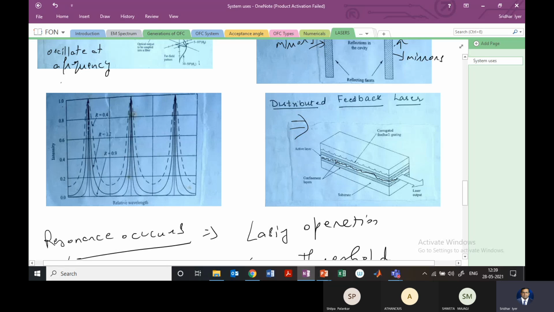On the right hand side we are showing a graph here. This graph is intensity versus relative wavelength. So you can see over a particular wavelength what has happened, right? You can see that the spread in the intensity is not much. This is only the maximum spread that you're getting. Compare this with that of an LED, where we had a spread something like this. This was about 40 nanometer, whereas the spread that we are getting here is very, very low.